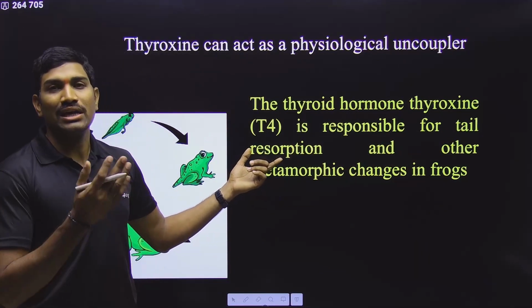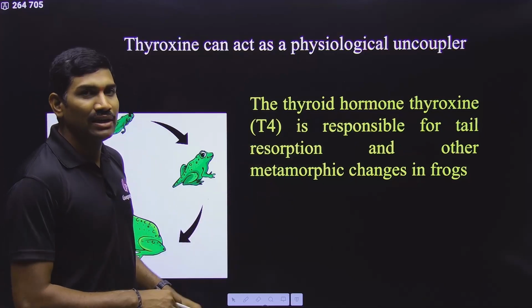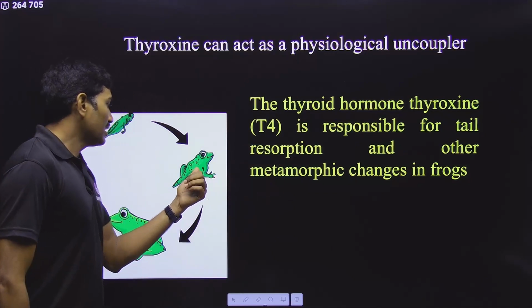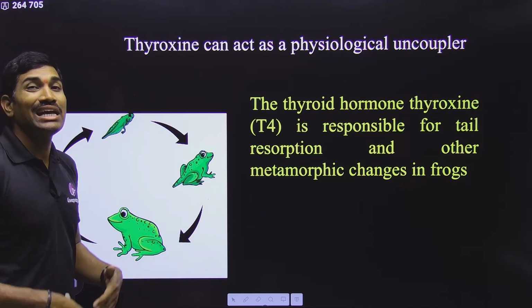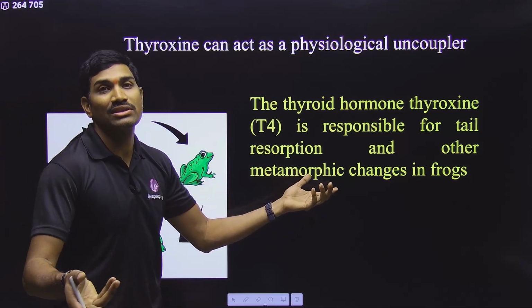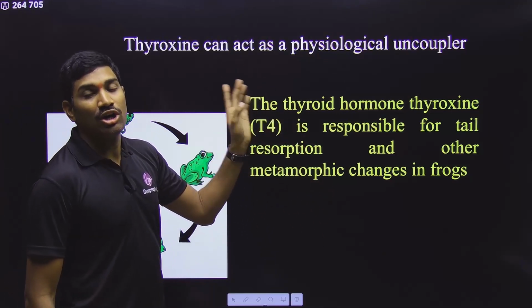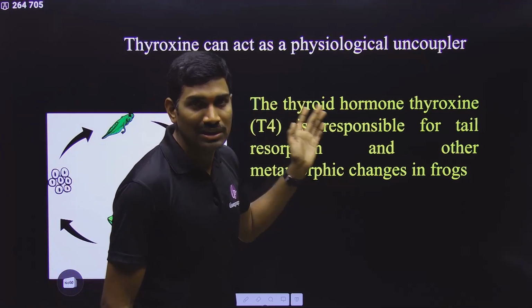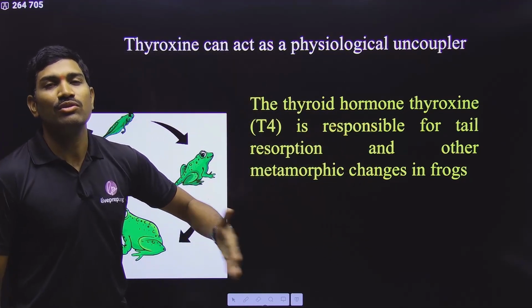Tail resorption. Slowly it will be degenerated, and in this way the initial form having the tail is finally converted into the tailless adult form, and you can call this a metamorphic change. So here also, the thyroid hormone, thyroxine specifically, is helping in the loss or removal of the tail.